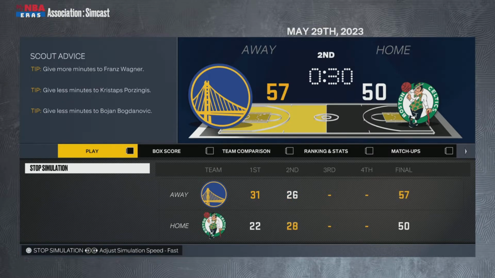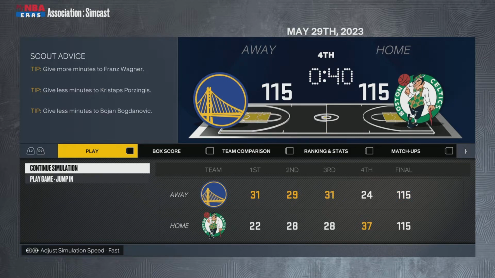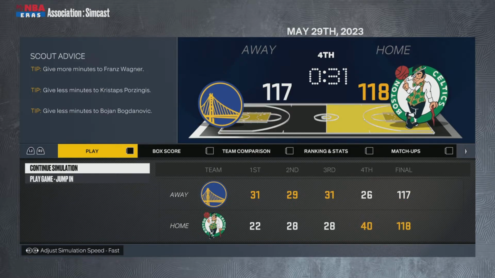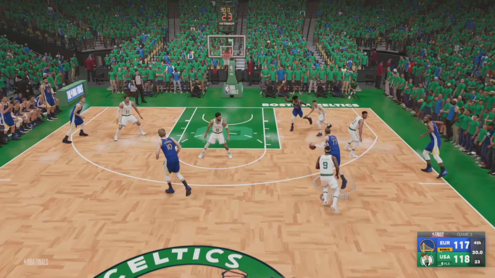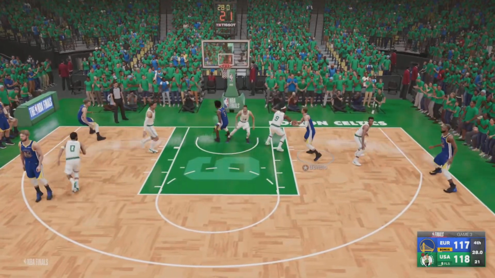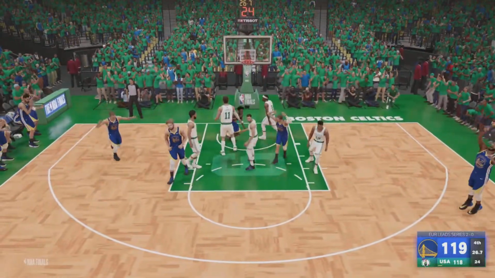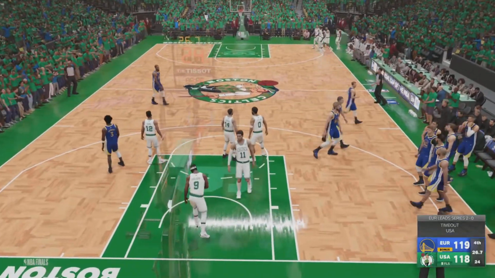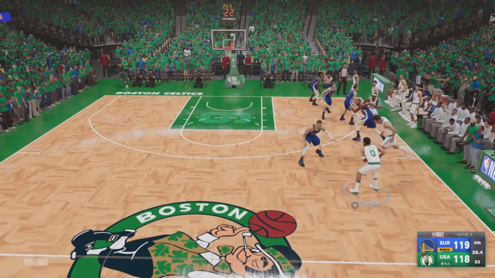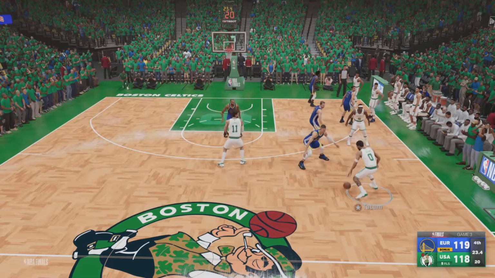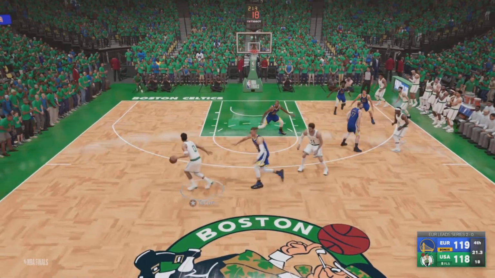So let's see if they can win. Not a good start, though. They're down 10-plus points here. Going into the 4th, no. Team USA? Team USA ties it. They take the lead with 30 seconds left. Oh my gosh, they came down. They were down like 10 plus. But Team Europe goes ahead on that Luka layup. But US was down like 10 plus with just a few minutes left.